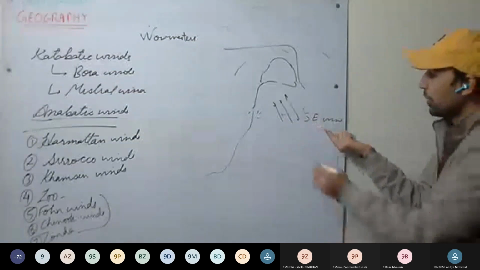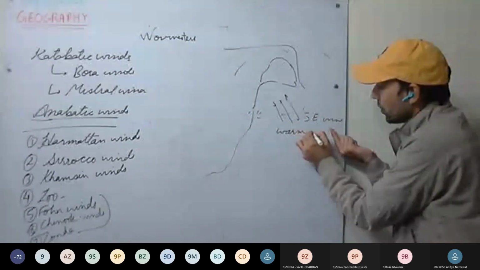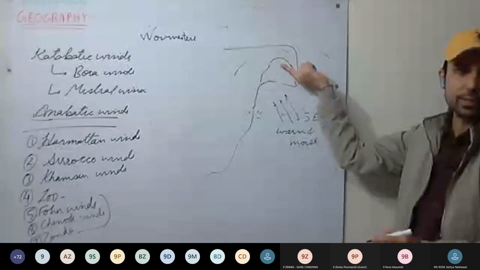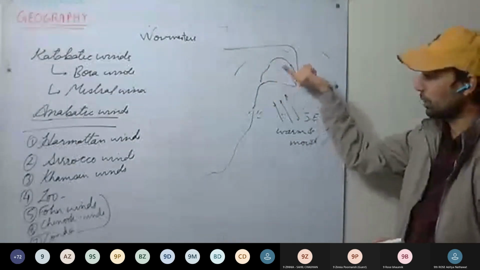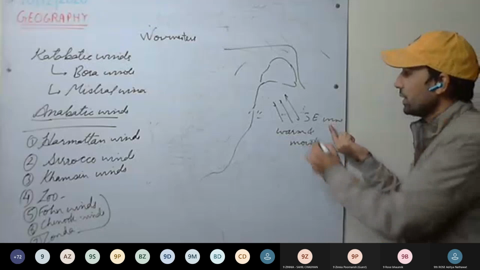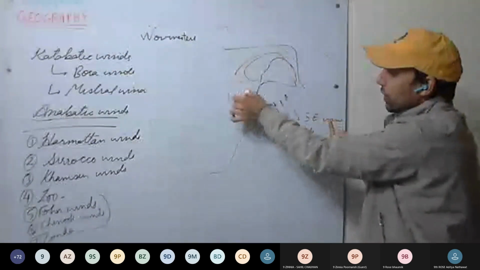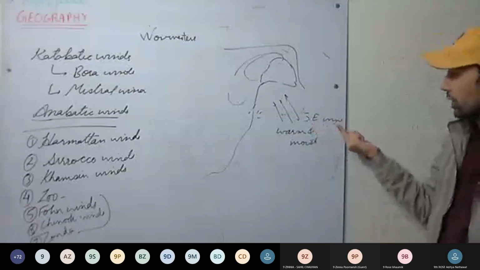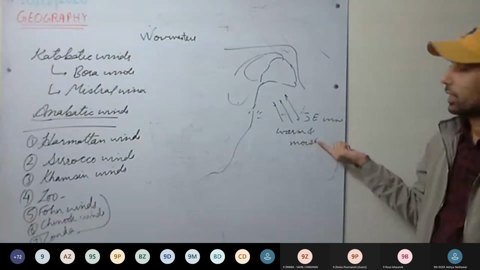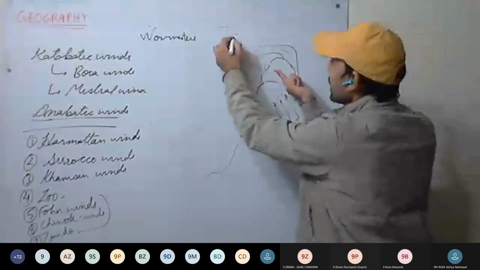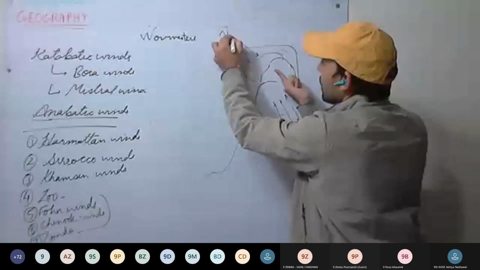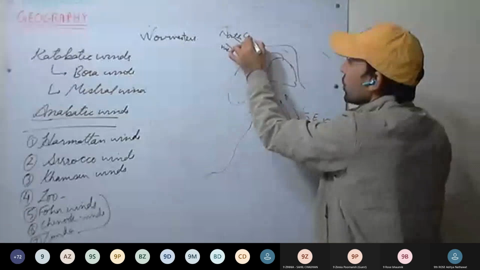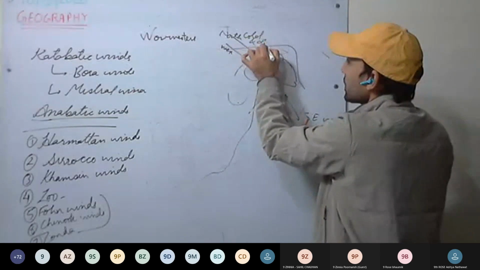These winds will be warm and moist winds. Low pressure develops here during summer, during March, April. So southeast winds blow towards this low pressure developed over Chota Nagpur Plateau and Assam. These are warm and moist winds. And one more wind is flowing, that is from the northwest. It will be cold and dry wind.